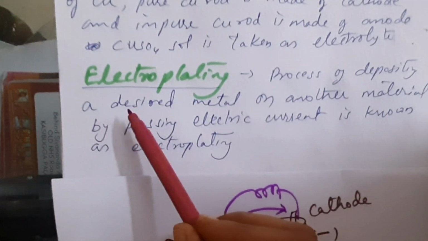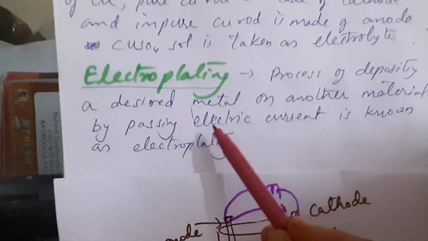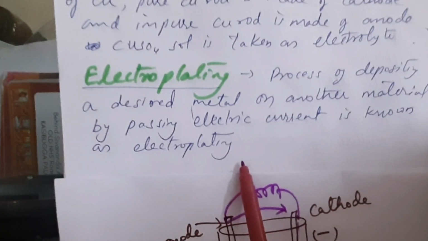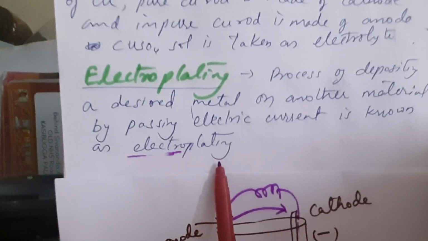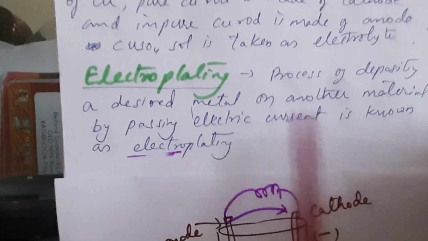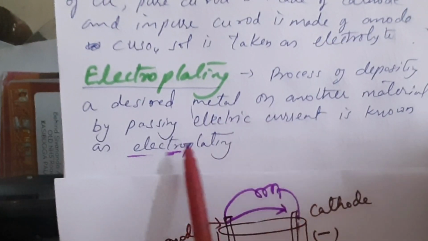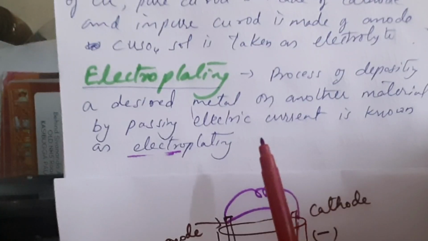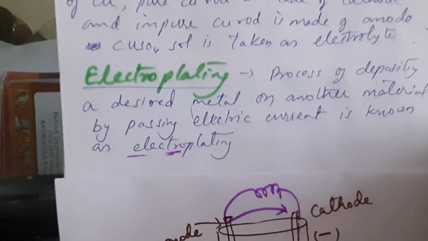Now the next use which we are having is electroplating. This also I told: the process of depositing the desired metal on another material by passing electric current is known as electroplating. So we are doing plating with the help of electricity. So we call it electroplating. And what is plated here? The desired metal. Whatever metal we want to plate on another. This process is used to plate some of the vessels also, or to make some articles attractive, or the statues. On the jewelry, electroplating is done.